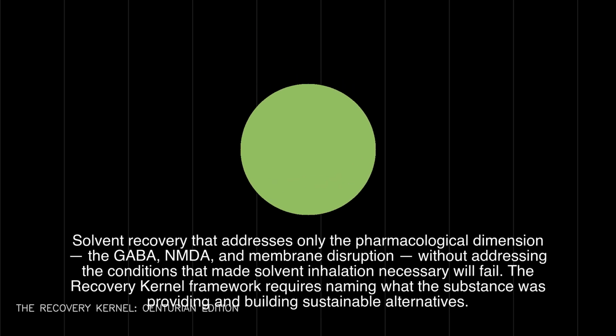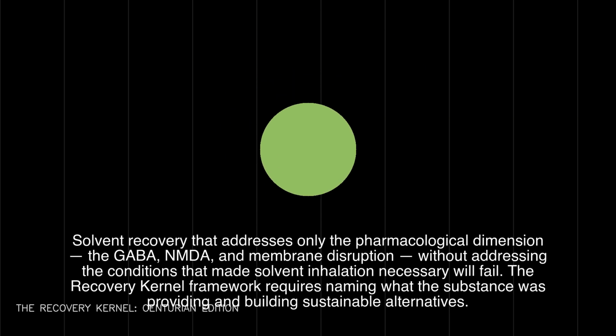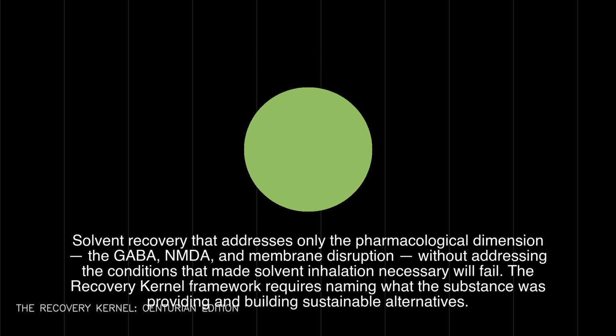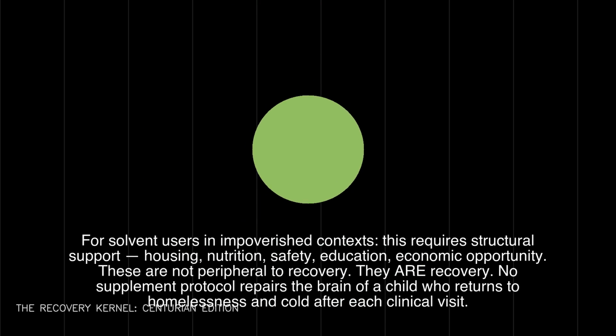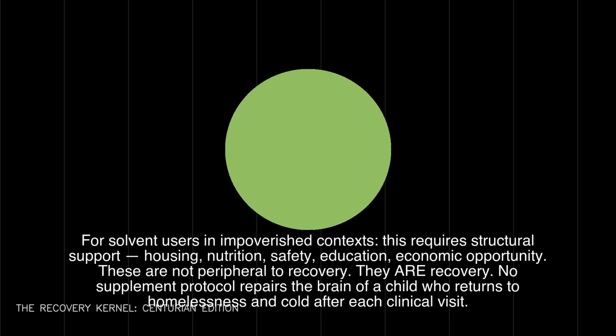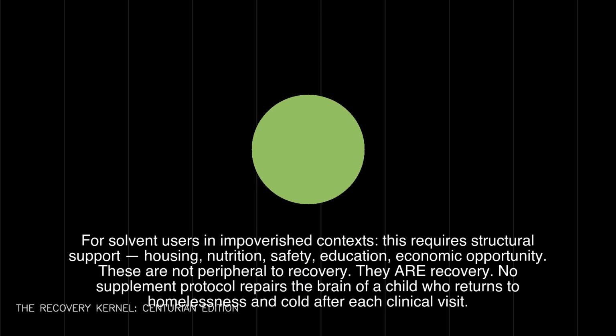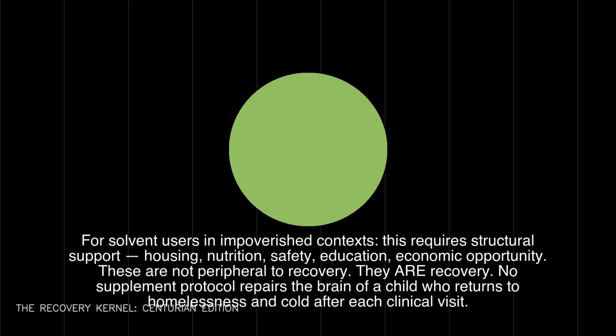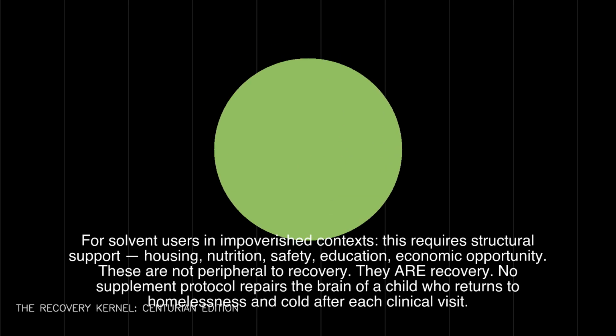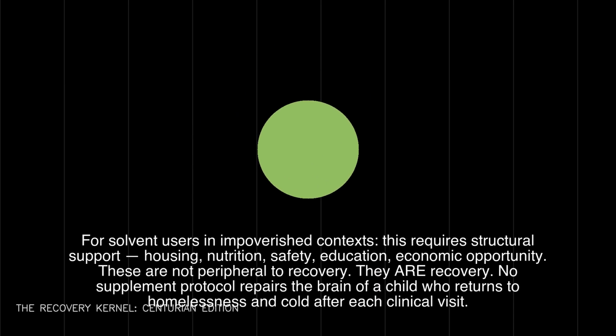The recovery kernel framework requires naming what the substance was providing and building sustainable alternatives. For solvent users in impoverished contexts, this requires structural support: housing, nutrition, safety, education, economic opportunity. These are not peripheral to recovery. They are recovery. No supplement protocol repairs the brain of a child who returns to homelessness and cold after each clinical visit. Housing stability, the most important single determinant of solvent recovery outcome in the literature.